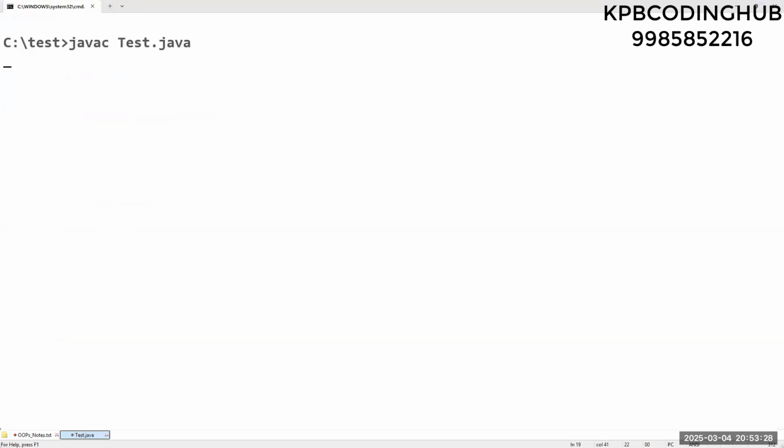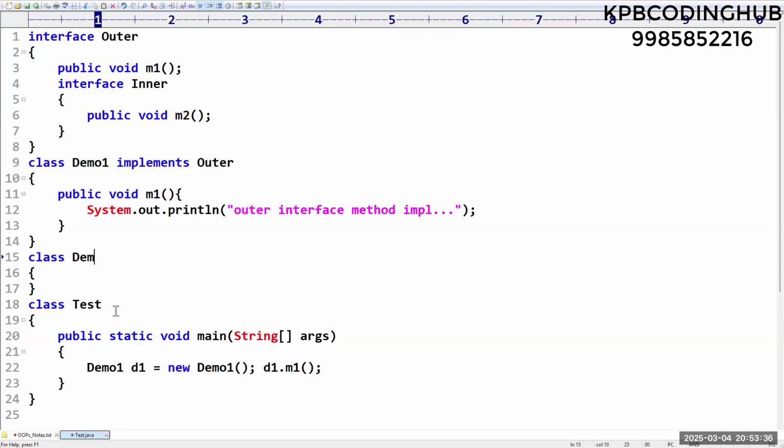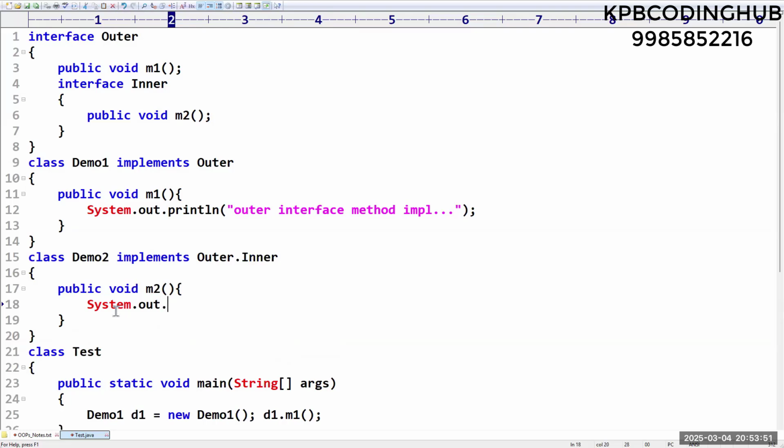Yes. Clear? Now, how to implement that Inner interface? We have to take class Demo2, which implements. Can I take Inner directly? No. Outer.Inner. Now the regular code only. Public void m2. So what we can do? SOP I am taking "inner interface method implementation". That's all. Got it now?